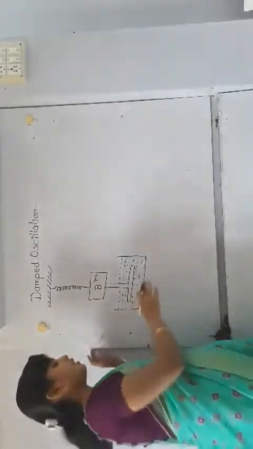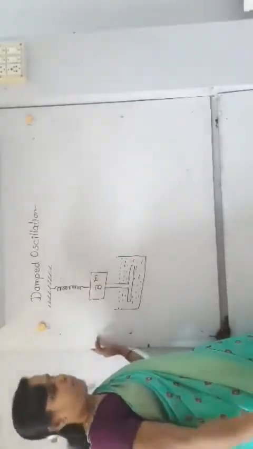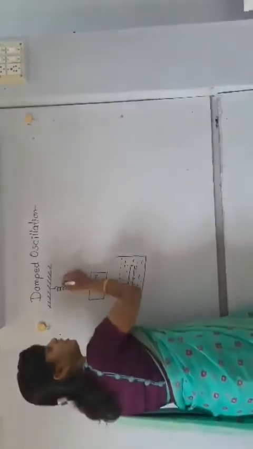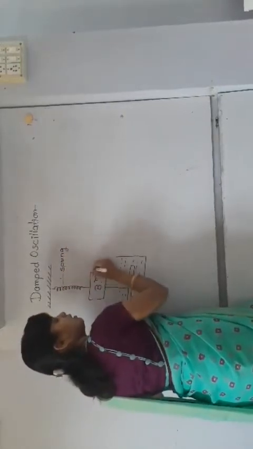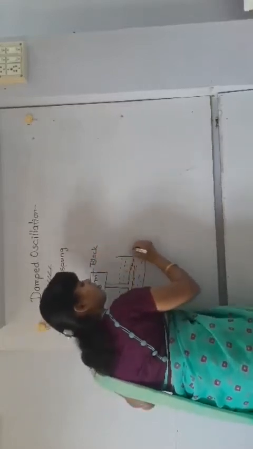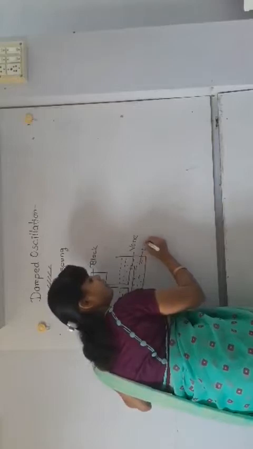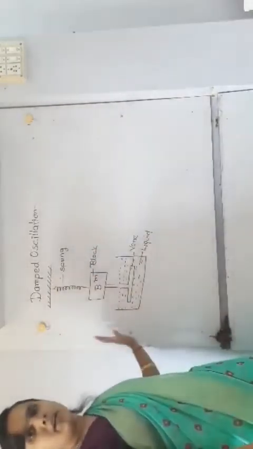This is the viscous material in which the vane is dipped. This is the spring, this is the block, this is the vane, and there is a liquid in this container. This is all about the experimental arrangement.